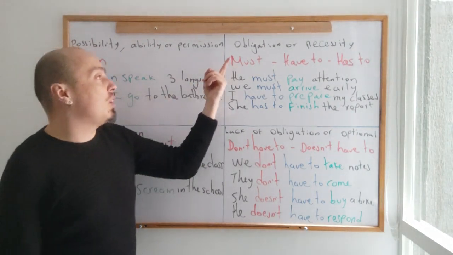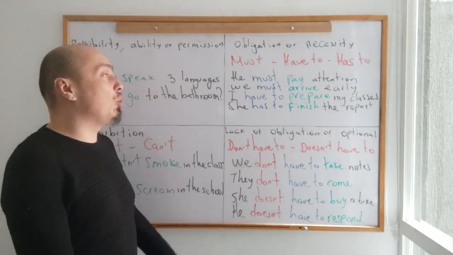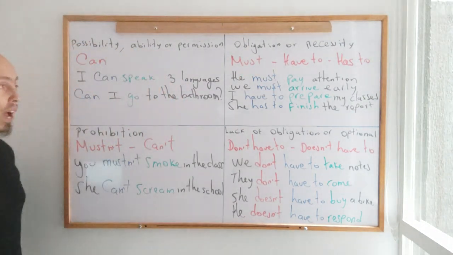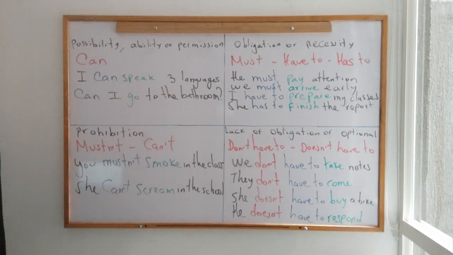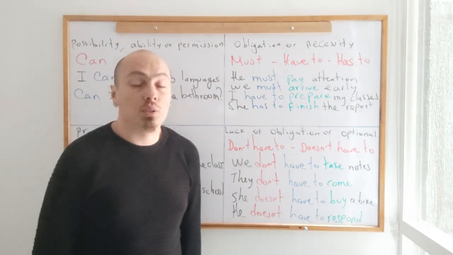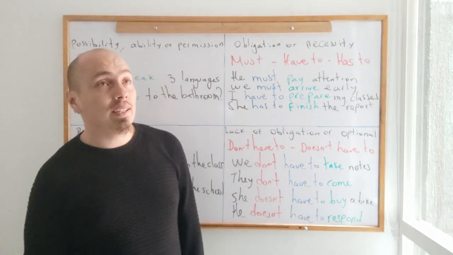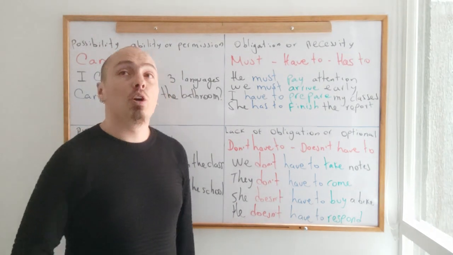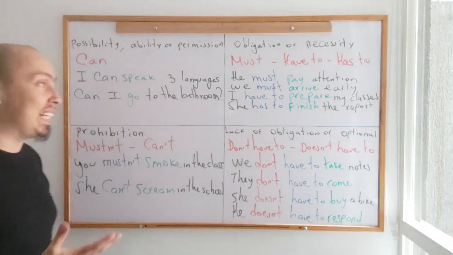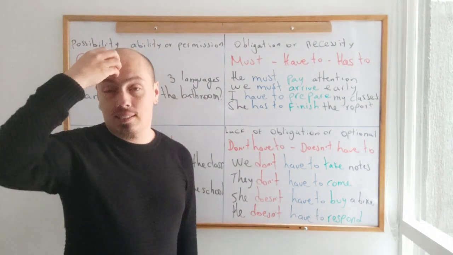For obligation or for necessity, we are going to have the modal verb must and the semi-modal verb have to or has to. They are going to be exactly the same, okay? Must and have to are synonyms. So the difference is that one is more polite than the other. When you are writing, you are supposed to use one over the other, but in general terms, they are exactly the same, okay?